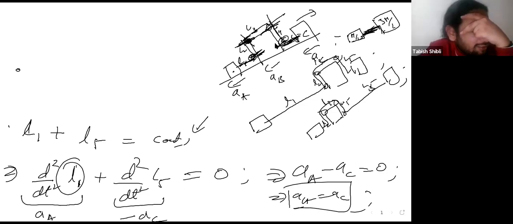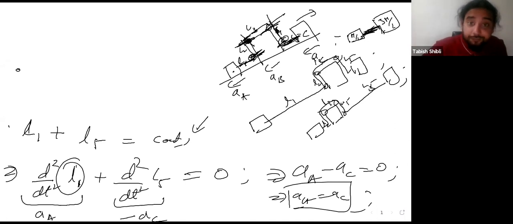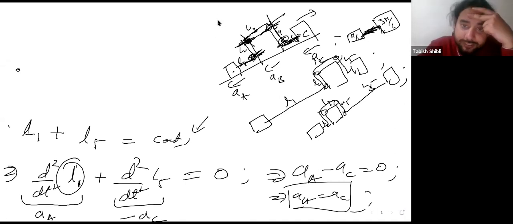How can you consider the whole thing as one system? You cannot, because they are individual. They are moving away from each other also. If they were moving together, then you could have considered them as one entity. But since they have some relative motion with respect to each other, you cannot. So you will have to use constraint equations in this question. Makes sense? Yes, sir.